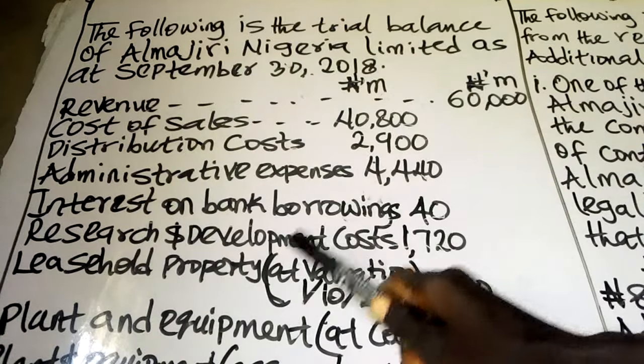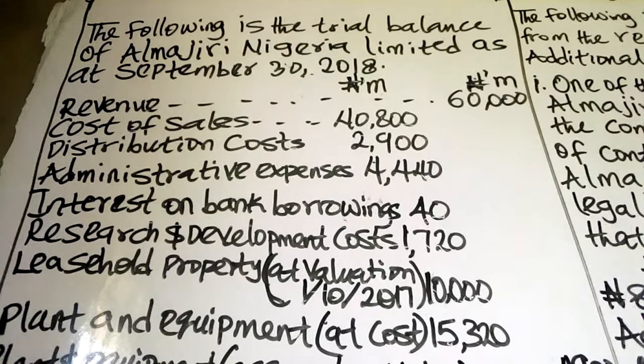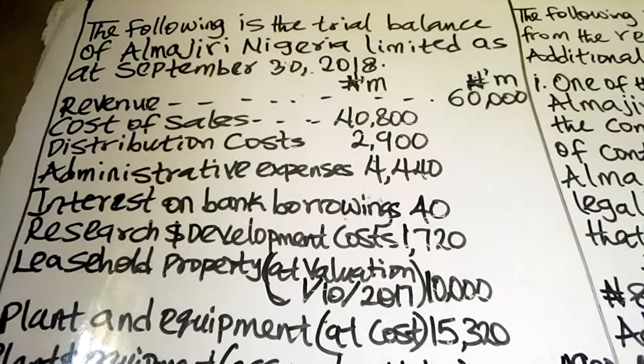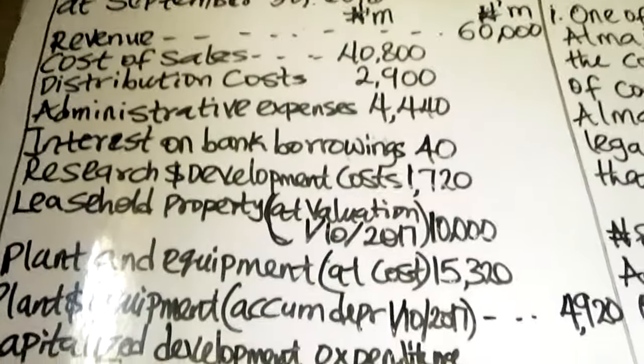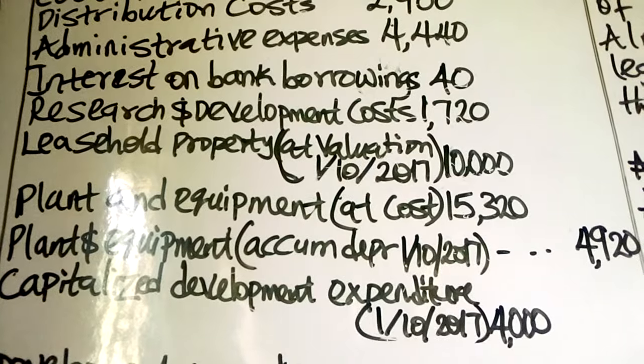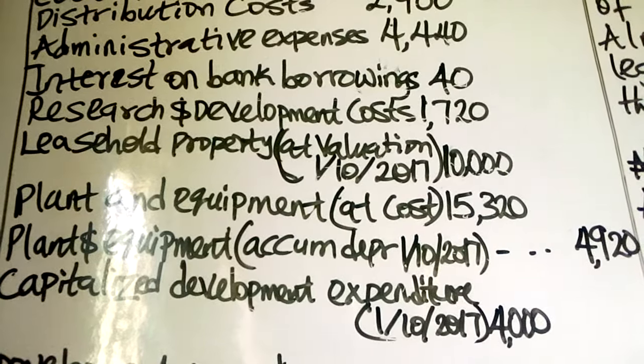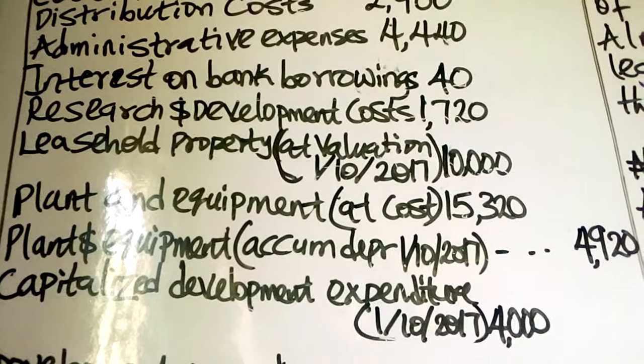Leasehold property at valuation 1st October 2017, and that is 10,000. Plant and equipment at cost, and that is 15,320.